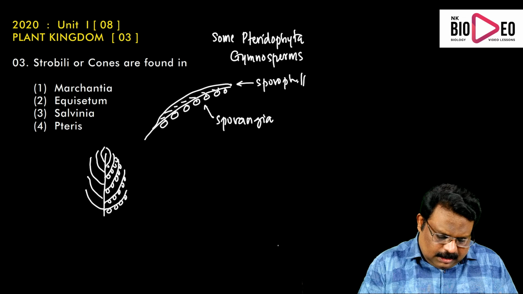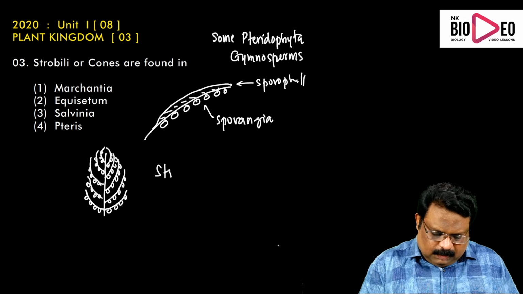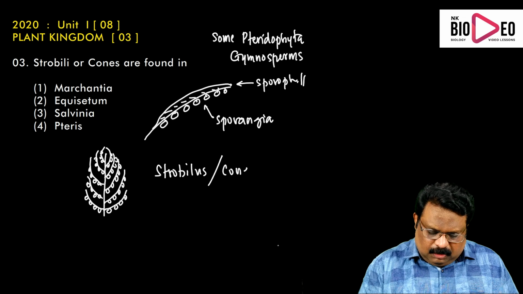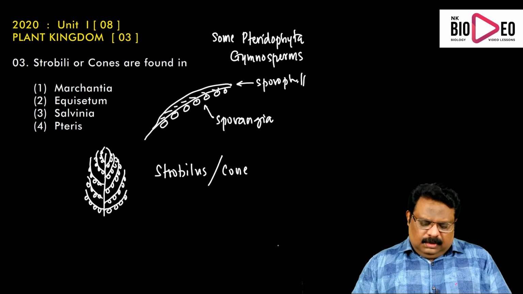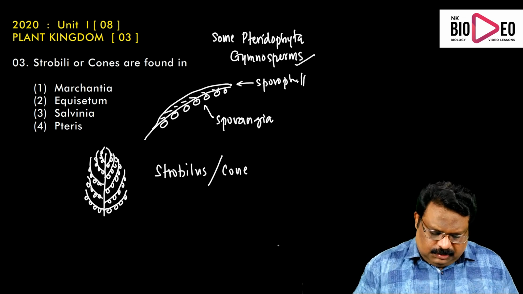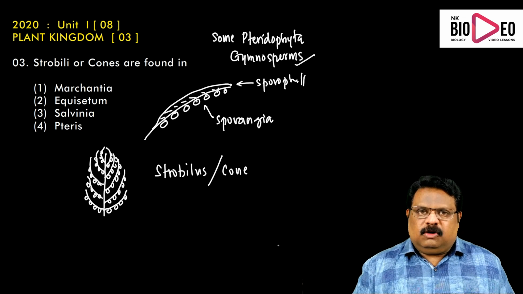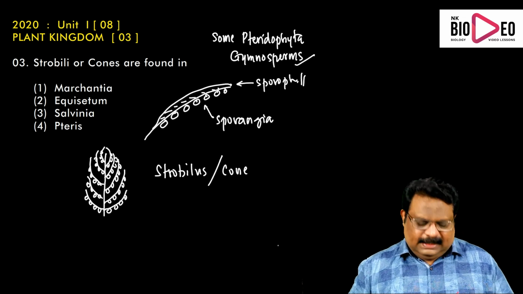So all these are sporophylls. Sporophylls means sporangia bearing structures, and these are accumulated, forming a structure called cone or strobilus. In gymnosperms, there may be microsporangiate strobili, megasporangiate strobili, etc.